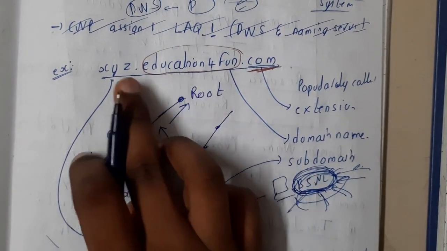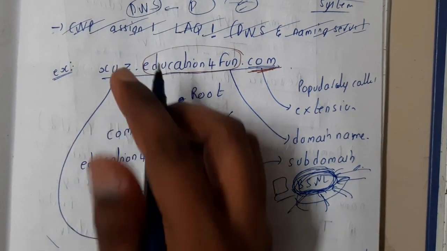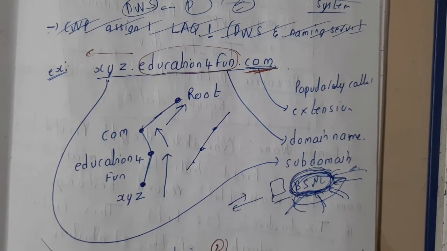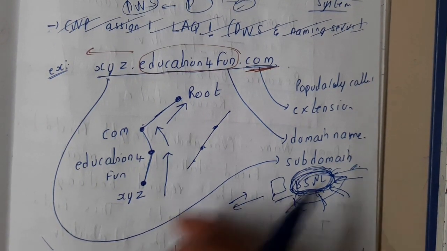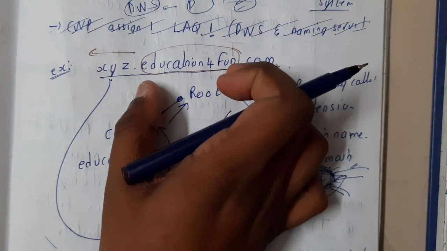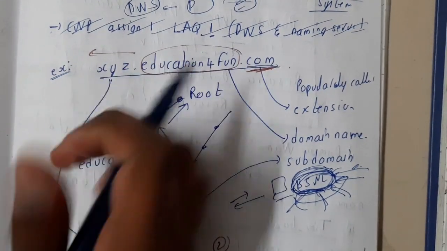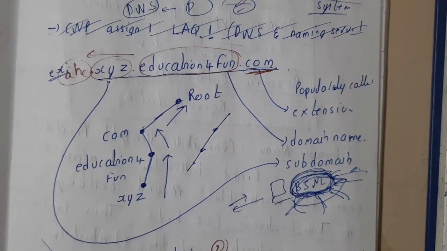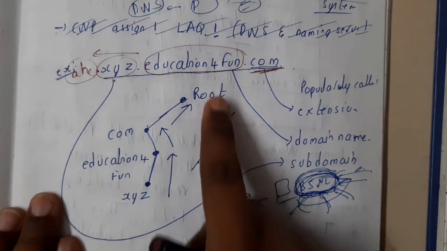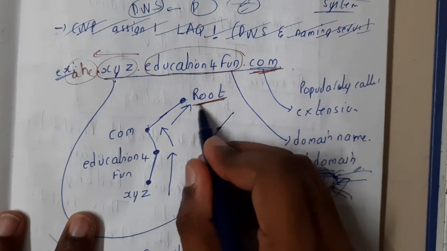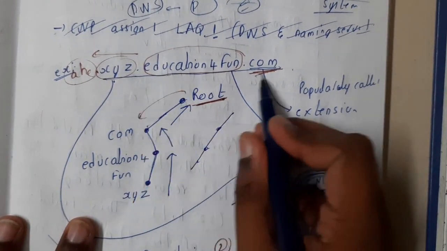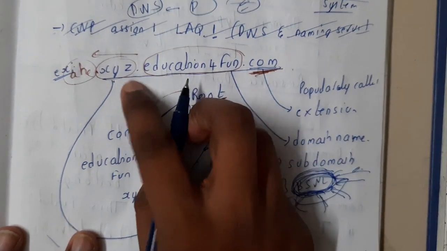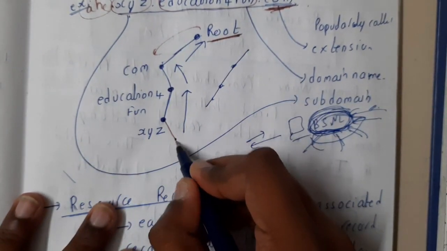Yes. Similarly here we are having one more part, that is nothing but XYZ. Whatever is before the domain name, you can blindly say that is nothing but the subdomain part, guys. So this is the main domain. Under this domain we are having these parts. Again, if there is one more thing, ABC, under this we are having this, like that you can assume. Okay. So if you draw a structure for this, we'll be having a root. Inside root we will be having com. Inside com we are having education for fun. Inside education for fun we are having XYZ. Inside XYZ we are having ABC.